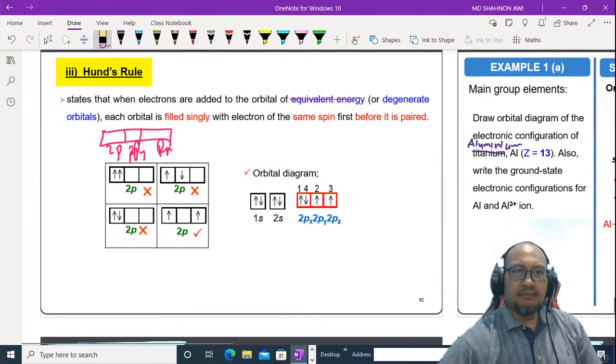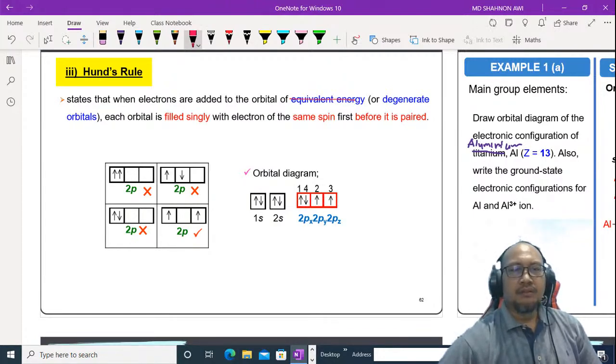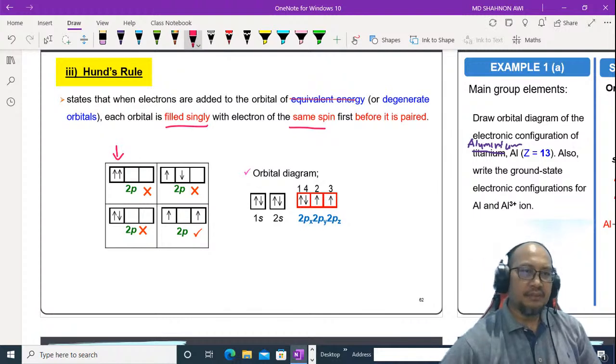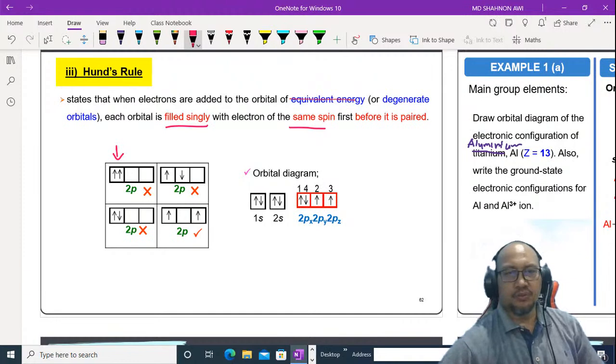As we know, in one orbital, only 2 electrons. This one is wrong because it should be filled singly with electrons of the same spin. This one has a double electron in one orbital, cannot, according to Hund's rule.